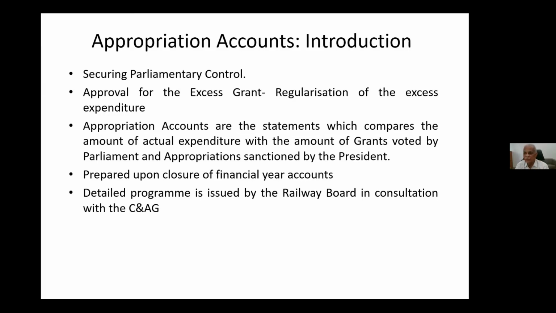So we have to ensure that timely replies are given by not only timely, even over telephone also. We have to get information, give information to feedback to audit, and then see that objection on appropriation accounts is closed. So this is how we have to prepare ourselves for the appropriation accounts to adhere to the schedule that is given by railway board.